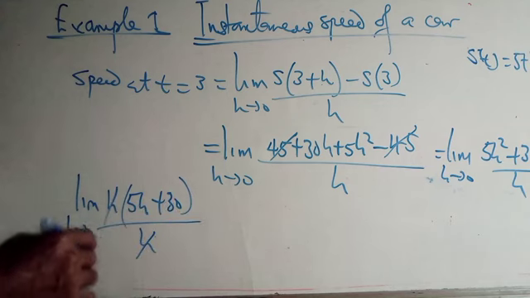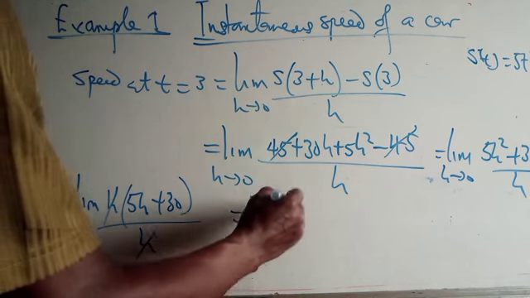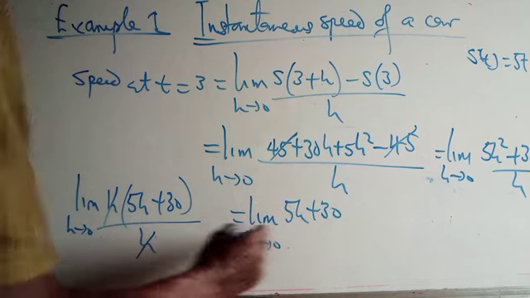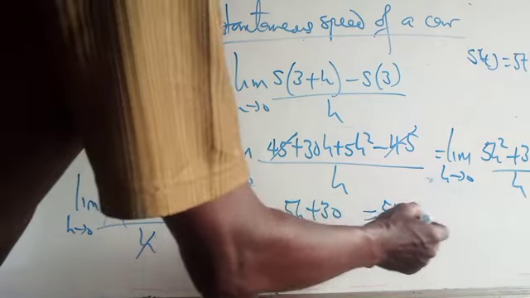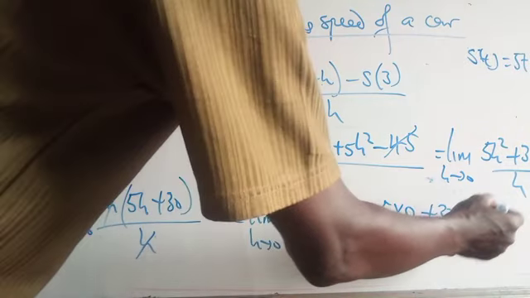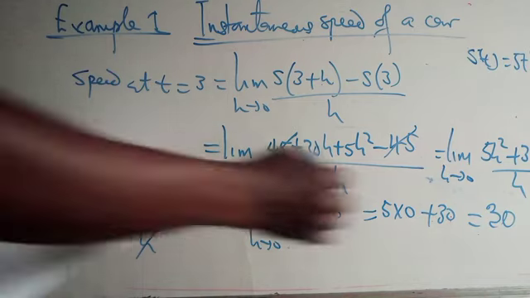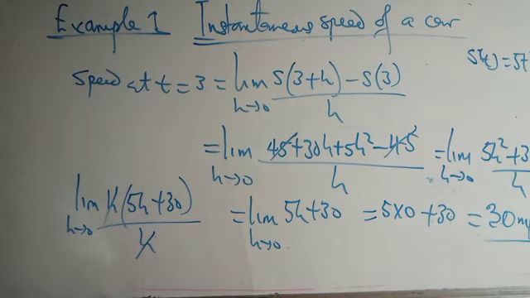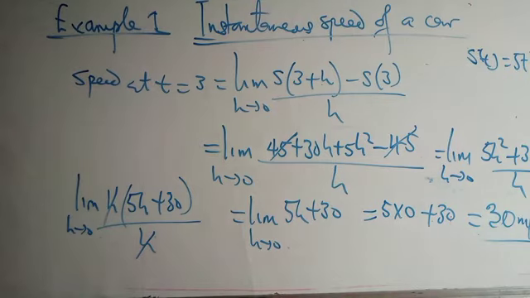This h will cancel this h. So you'll be left with the limit of 5h plus 30 as h tends to 0. If h tends to 0 here, we have 5 times 0 plus 30, which is going to 30. So the instantaneous speed here is 30 meters per second, because that's the rate of change of the vehicle's position with time. So that's that.